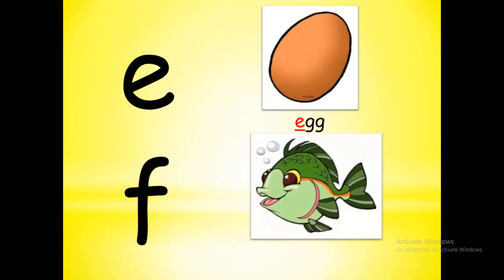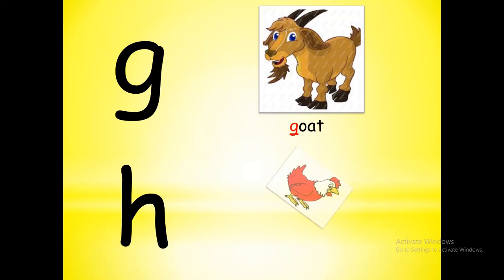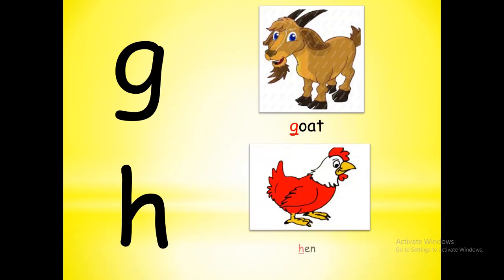E. E letter sound is E. E, egg. Next one F. F, fur. F letter sound is F. F, fish. Okay. Next one G. G letter sound is G. G, goat. Next one H. H, her. H letter sound is H. H for hen. H, hen.